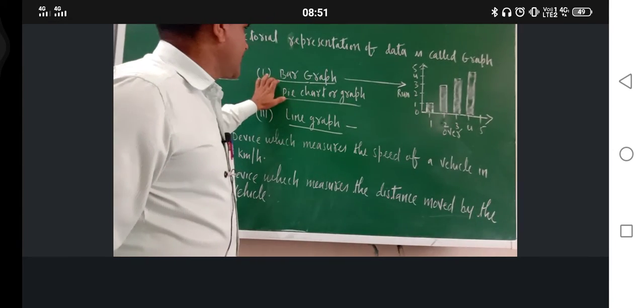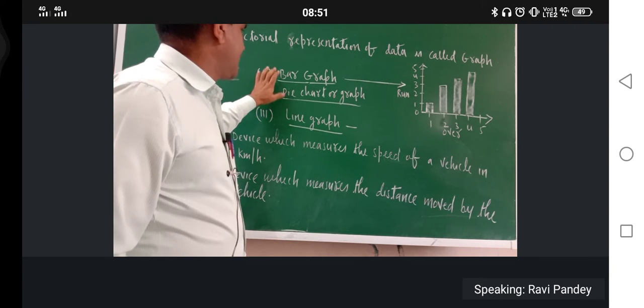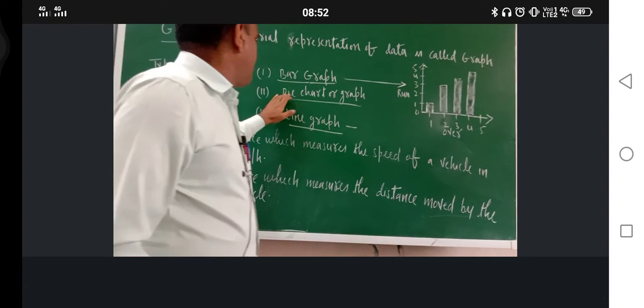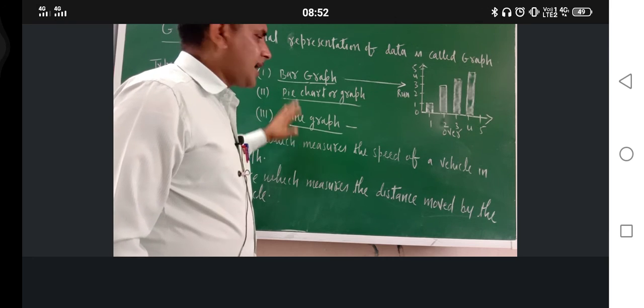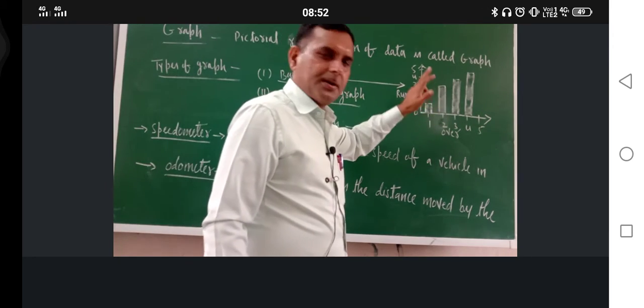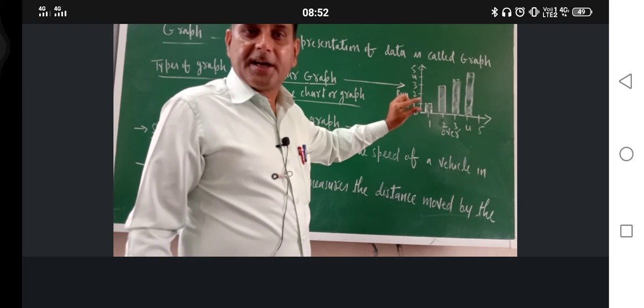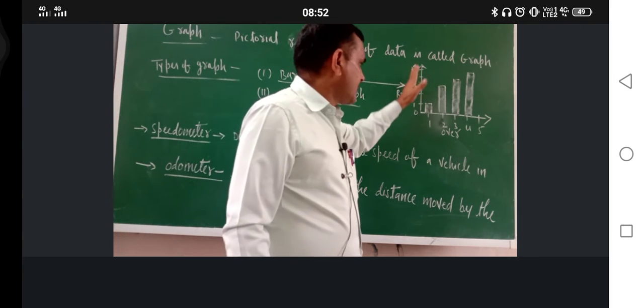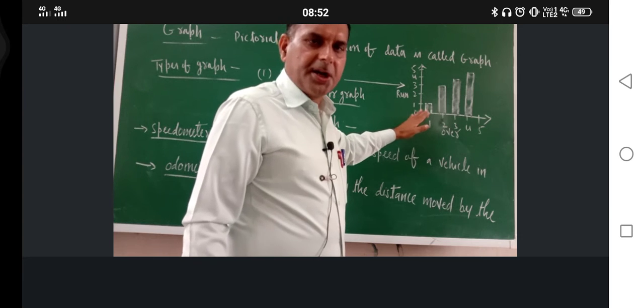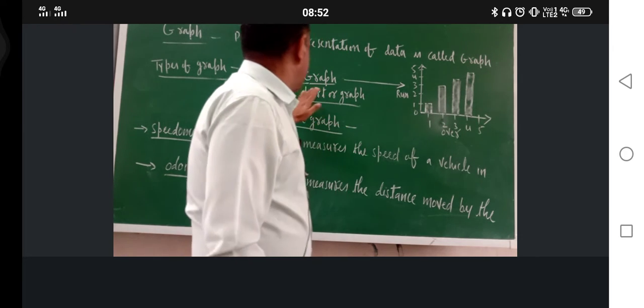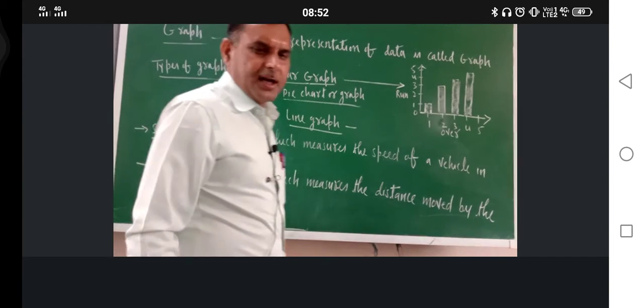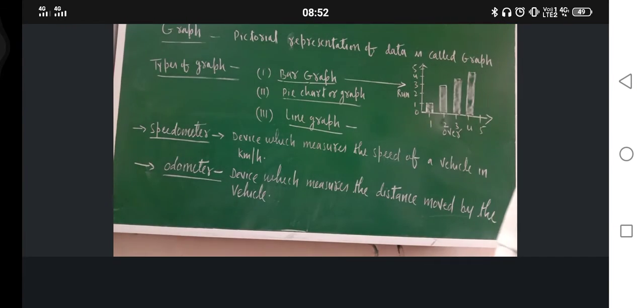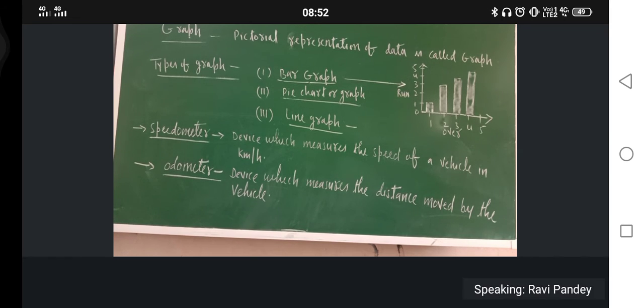Now pictorial representation of data can be done in 3 ways: in the form of bar, in the form of pie chart, in the form of line graph. So this is bar graph because we are representing the data with the help of bars. Some formula is there, isn't it? That also I will tell you. First you understand what the bar graph, the pie chart and the line graph are. Are you agree with me? Please indicate. Hello. Yes. Now pie chart.